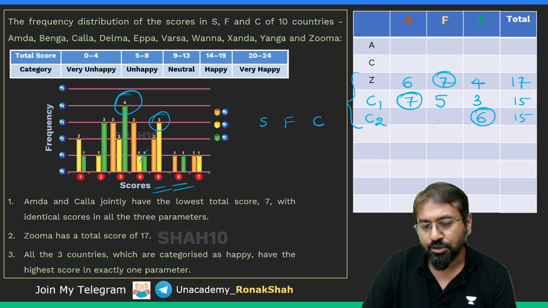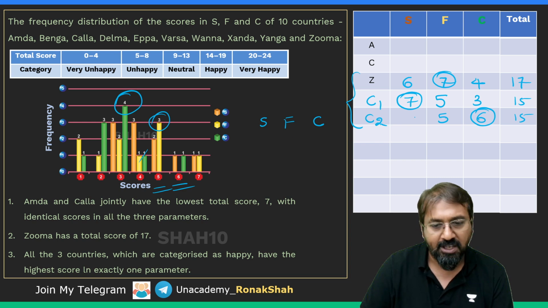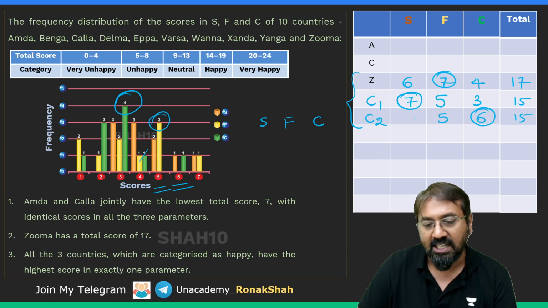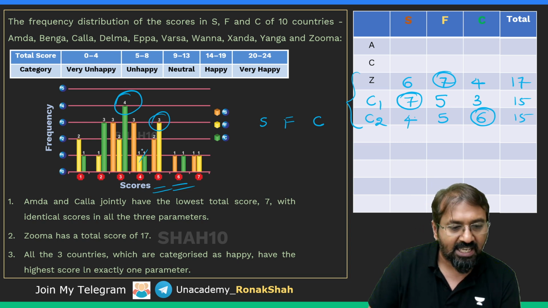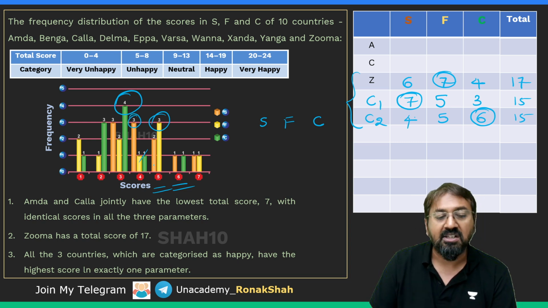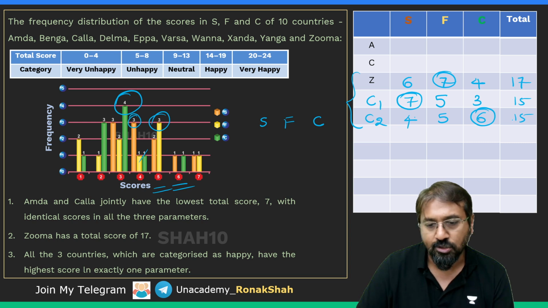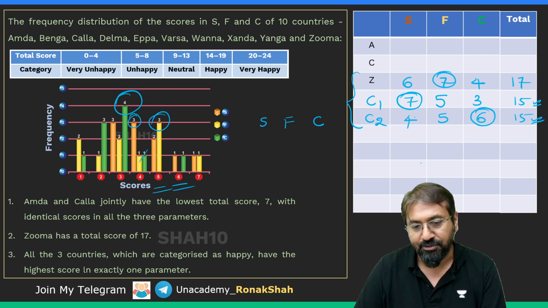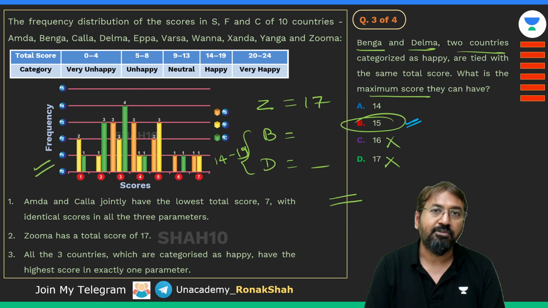Similarly, what values should I put over here? I can definitely put 5 over here because 5 we have plenty. 6 plus 5, 11, plus 4. In S we can have a score of 4 because 3 countries have scored 4. So yeah, this is also 15. So a 15 score is possible, definitely. So I'll tick mark the answer as 15 for this.